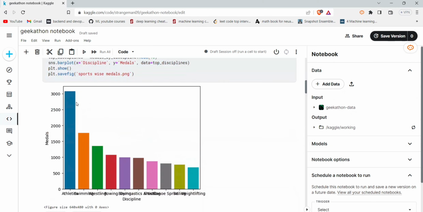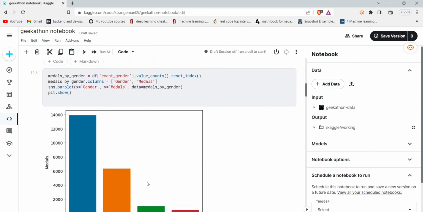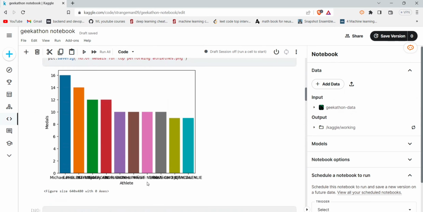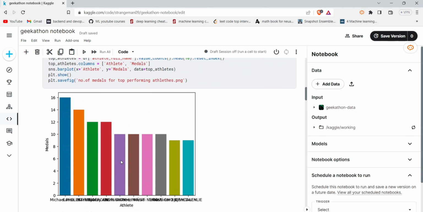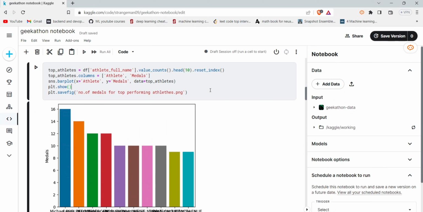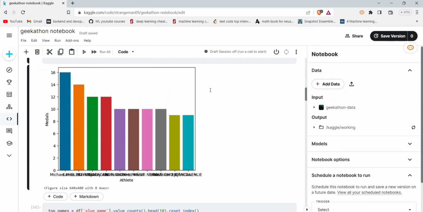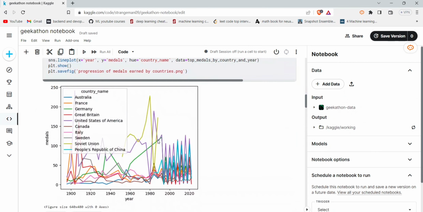Then this is the graph of medals with respect to sports titles like athletics, swimming, wrestling, etc. Then this graph is about each individual person and the number of medals won by them. This is just the top 10 highest performing athletes. This graph is for year-wise progression of the medals for the top 10 countries.